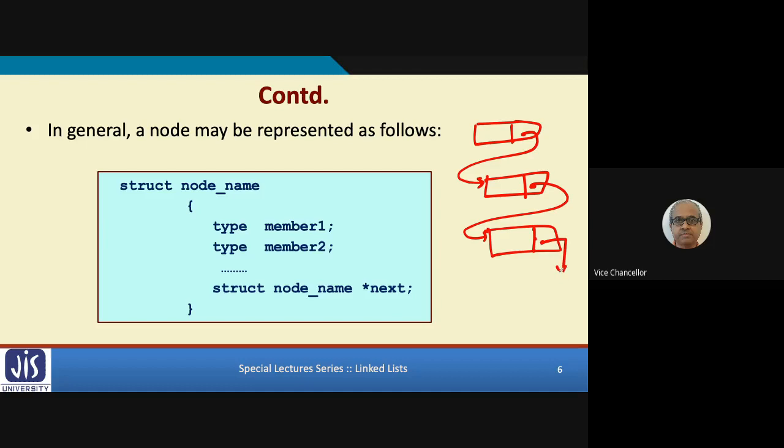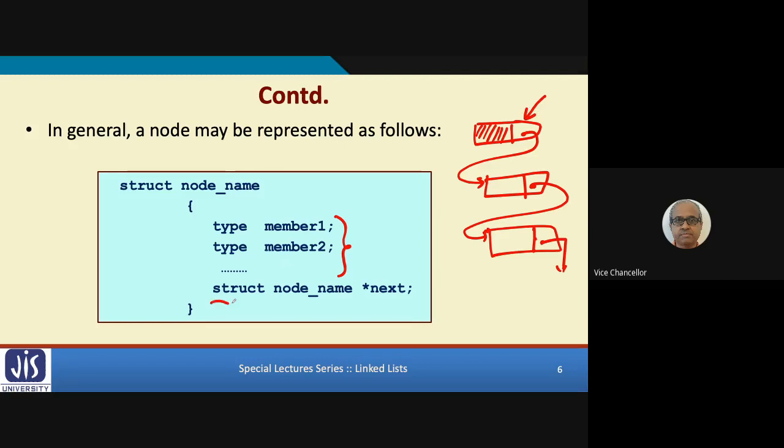So we can have roll number, name, age, mobile number, anything you want to store about the students. So wherever earlier we showed item, we can have any number of data stored for that particular student. And of course, there will be the pointer field.